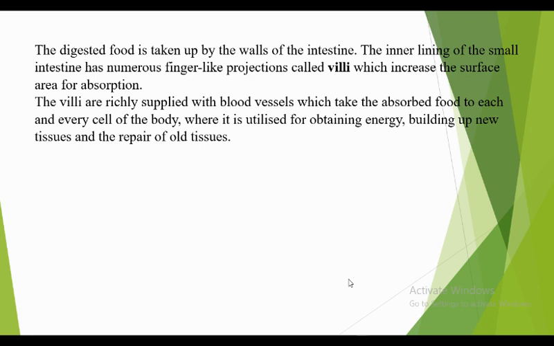We have trillions of cells, and they get the energy to build new tissue and repair damaged tissue, by being supplied the absorbed food.